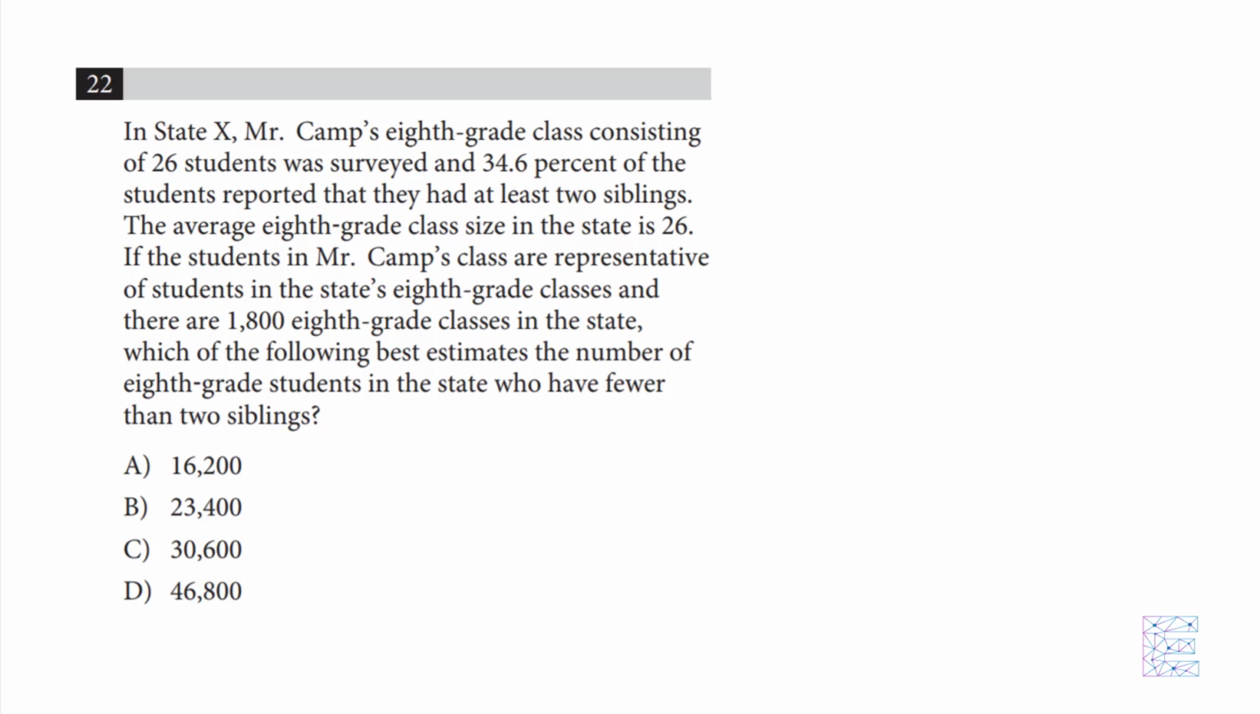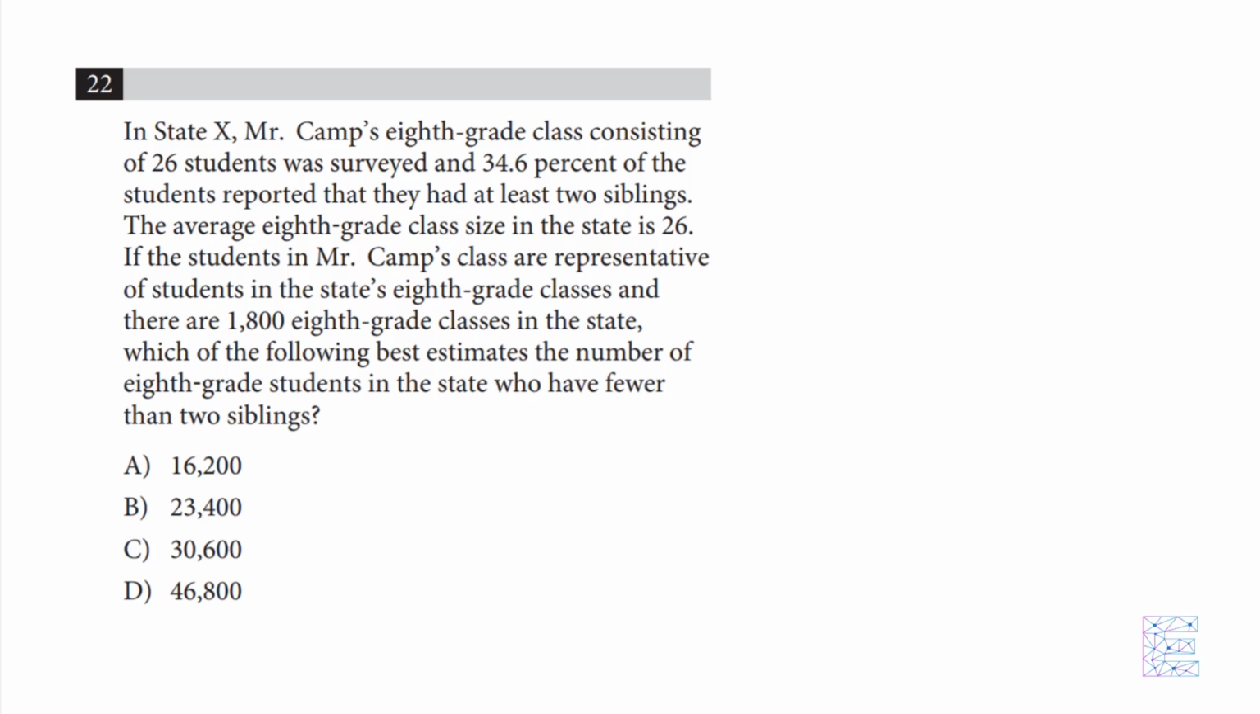In State X, Mr. Camp's 8th grade class consisting of 26 students was surveyed, and 34.6% of the students reported that they had at least 2 siblings. The average 8th grade class in that state is 26. If the students in Mr. Camp's class are representative of students in State X's 8th grade classes and there are 1,800 8th grade classes in the state, which of the following best estimates the number of 8th grade students in the state who have fewer than 2 siblings?